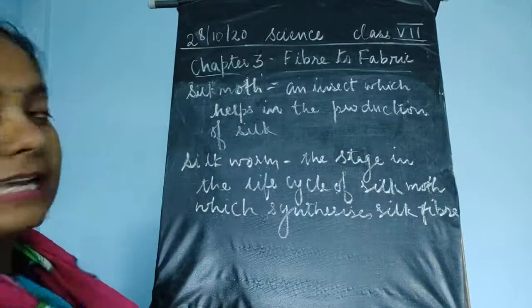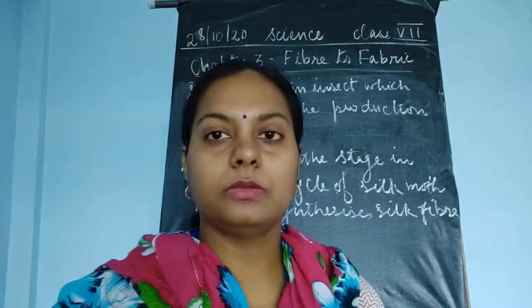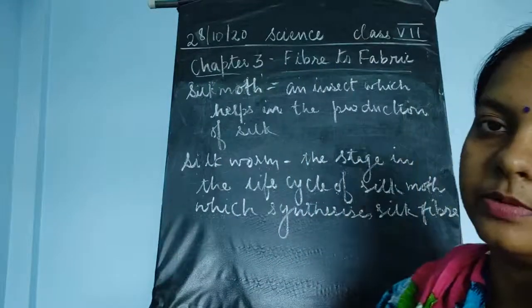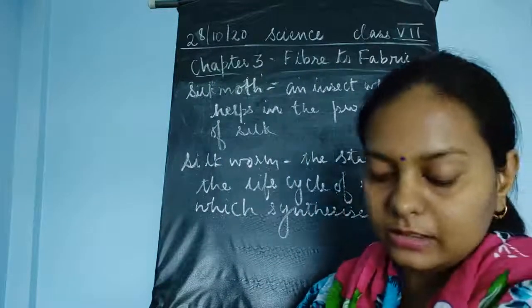So silkworm is a stage in the life cycle of the silk moth which helps in the synthesis of the silk fiber. So this is what is about the silkworm.